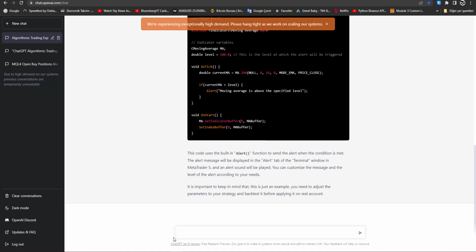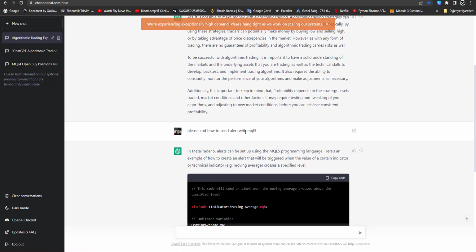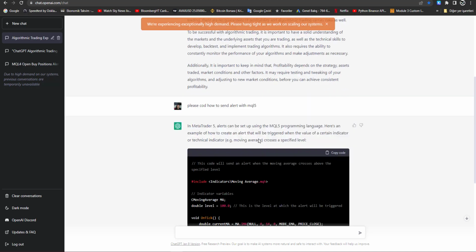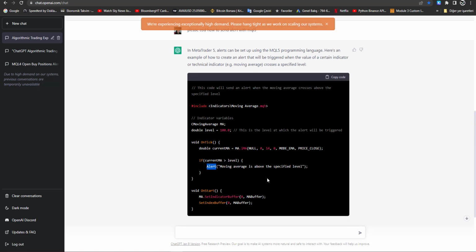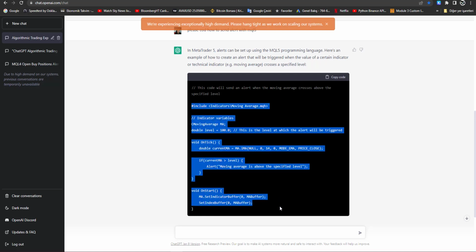Okay, so I just got my first typing mistake. It should be with E. We asked how to code, and maybe let's correct, because we asked to send alert. It mentioned alert and used the alert function here, but it gives us more than we wanted. It also calculated MA, moving average, but we didn't ask for moving average for now. And another mistake: we asked with Metatrader 5, but this code is for Metatrader 4.